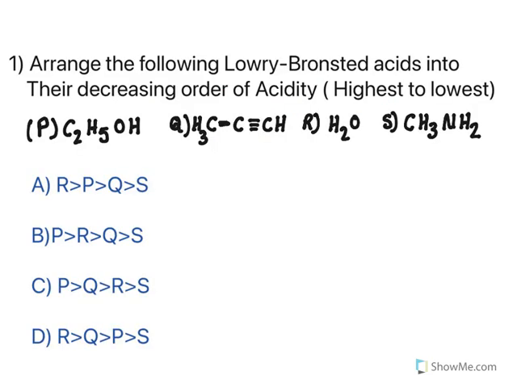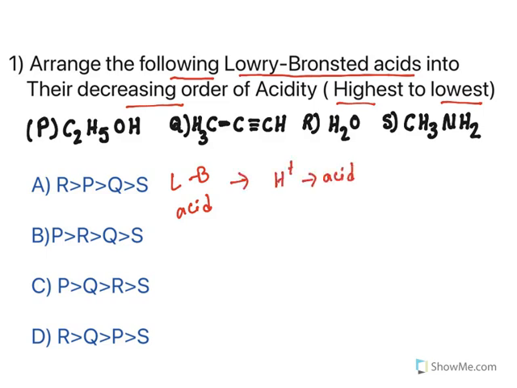Let's get into the class. Now look at this. Arrange the following Lowry-Bronsted acids into their decreasing order of acidity, that means from highest to lowest. Now let us understand what we mean by the Lowry-Bronsted acid-base concept. According to this concept, a species which donates a proton is an acid, and a species which accepts a proton is a base. Proton donor is acid, proton acceptor is base.